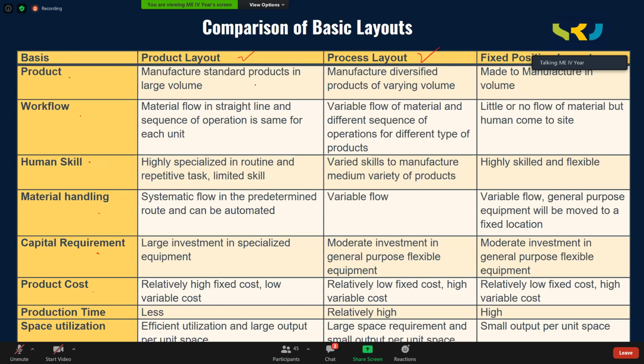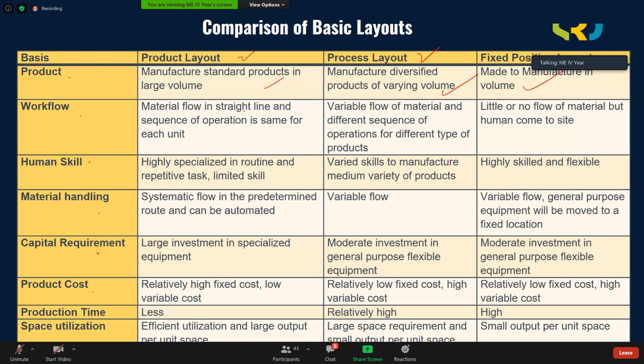manufacture of standard products in larger volume, that is product layout. Why? Because it is using a line layout. Machines are arranged in a sequence. They are used for mass production. Obviously, larger volume of production will be there. Process layout manufactures diversified products, with varying volume. Product variety is more in process layout, and volume also differs depending on the product. And fixed position layout is made to manufacture depending on the order only.